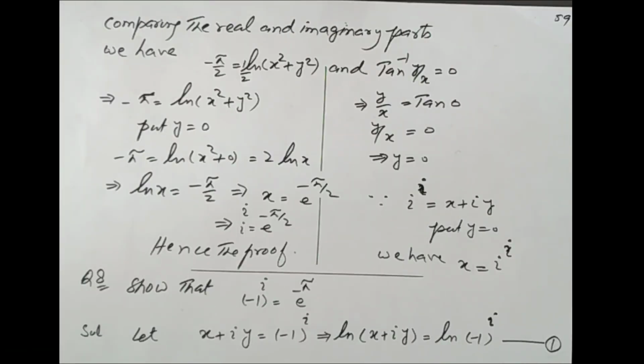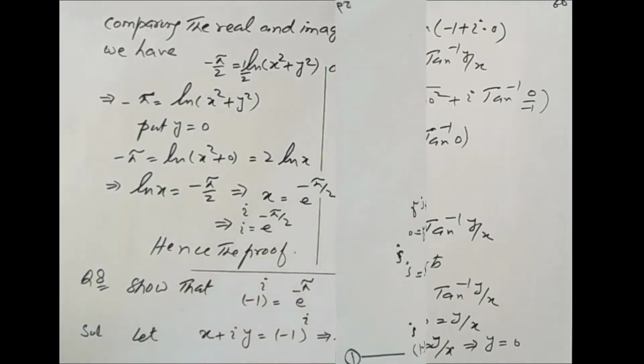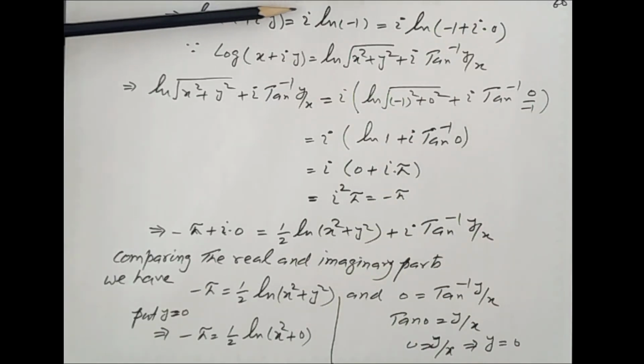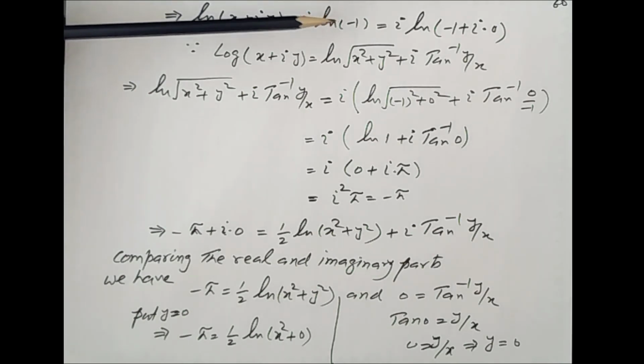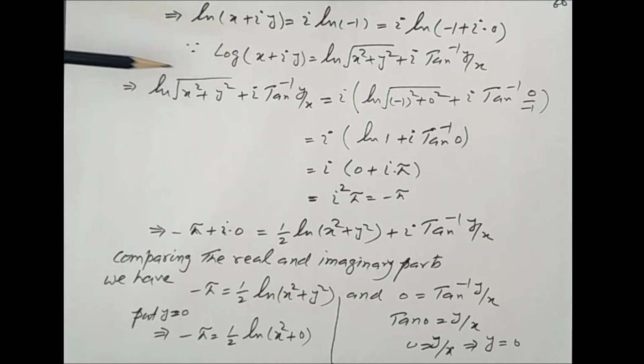Now question 8, minus 1 to the iota equal to e to the minus pi. Let x plus iota y equal to minus 1 to the power iota, taking log both sides. Log of x plus iota y equal to log of minus 1 to the iota. This is equation 1. Log of x plus iota y equal to iota log of minus 1 plus iota 0, taking log both sides.